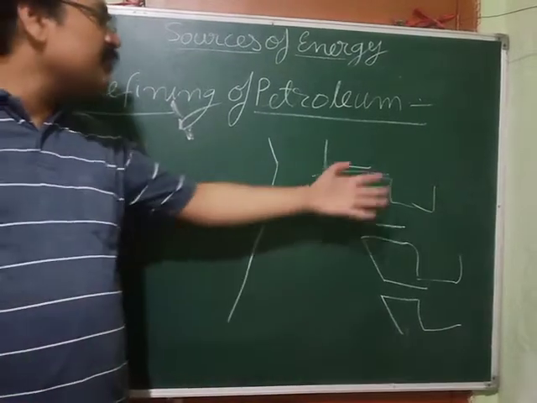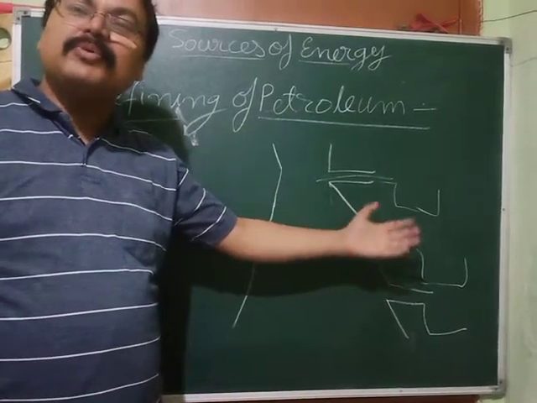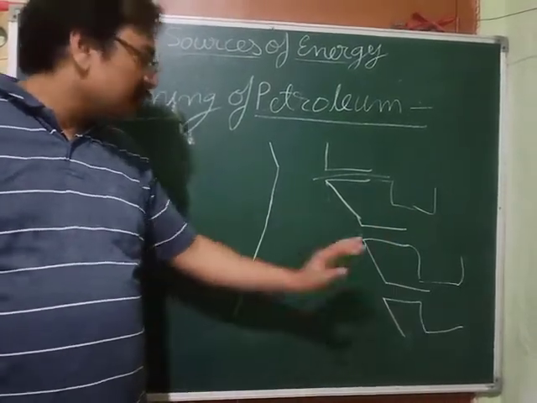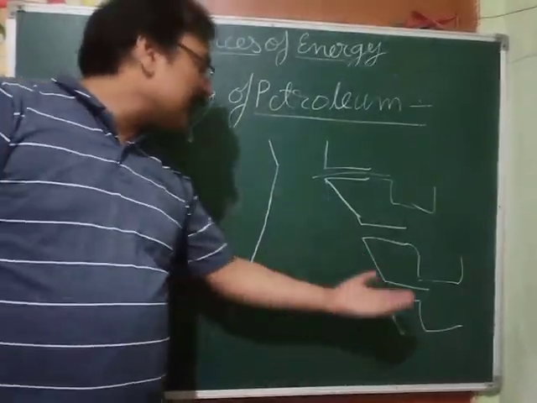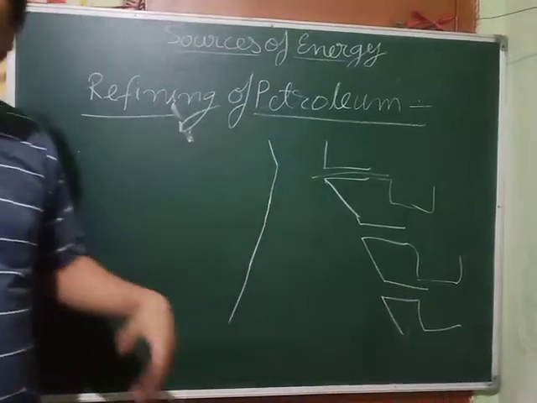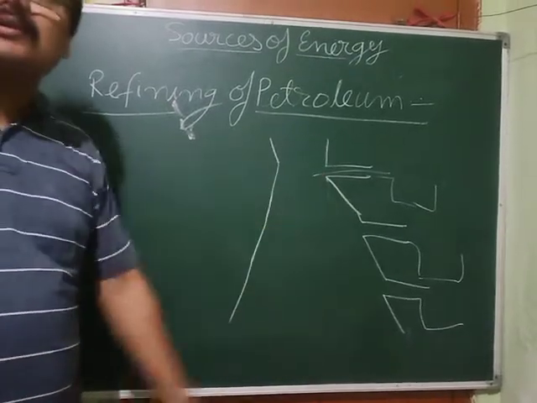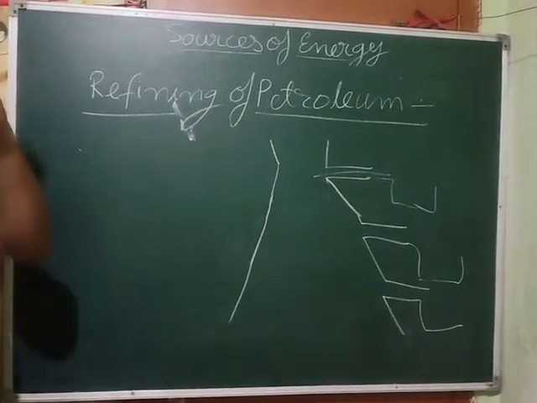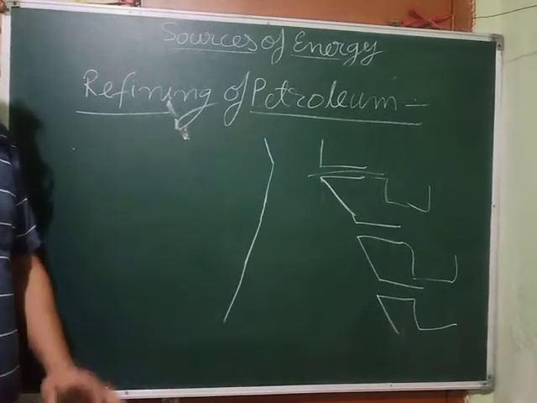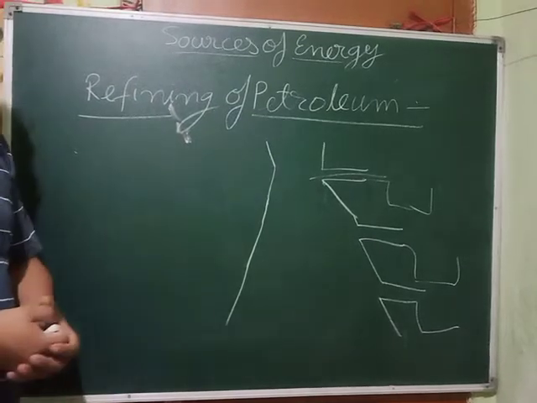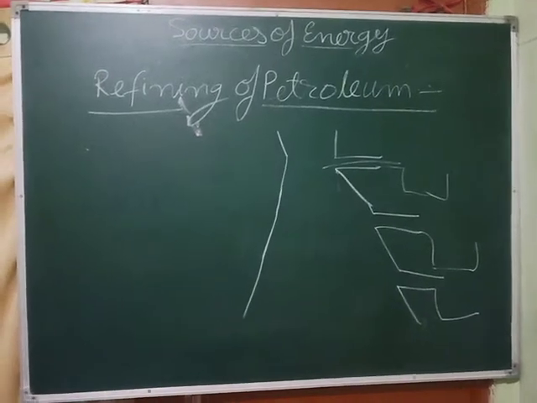So the one with the lowest boiling point will collect here, the one with a little more boiling point than the first will collect after that, then the one with even more boiling point will collect next, and so on. In this way they get collected. This is called fractional distillation, and this is the setup with the help of which it is done. And this is called refining of petroleum. Now I think you can start writing. You understood? So start writing.